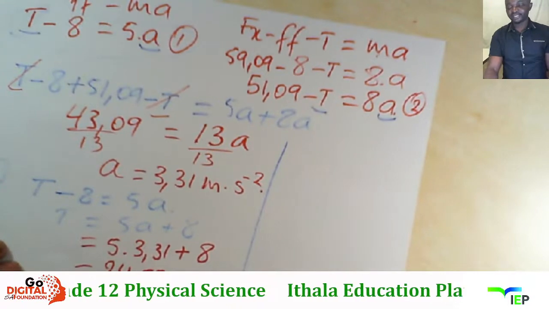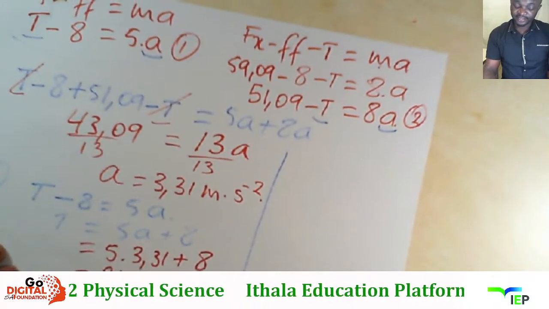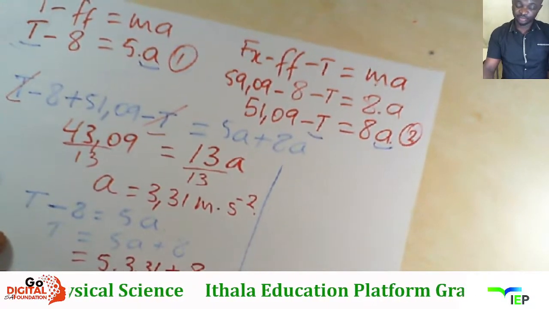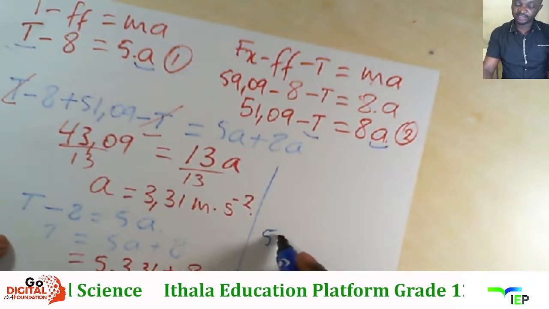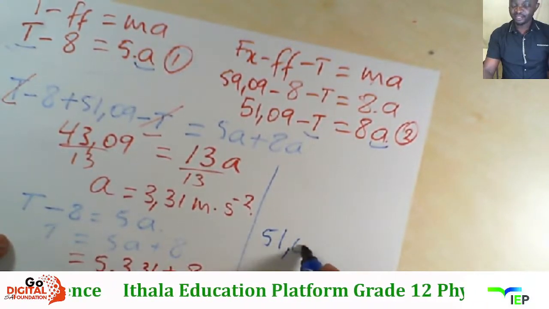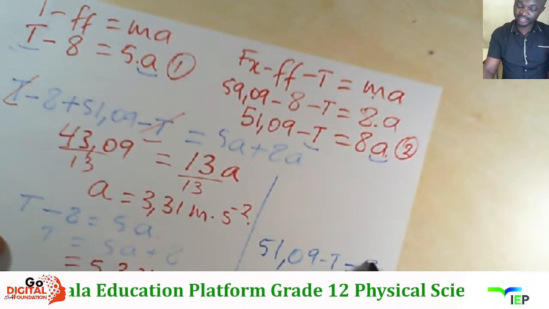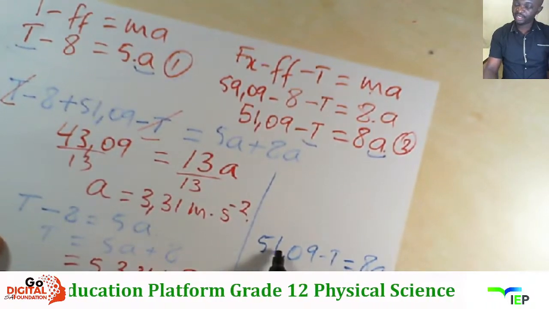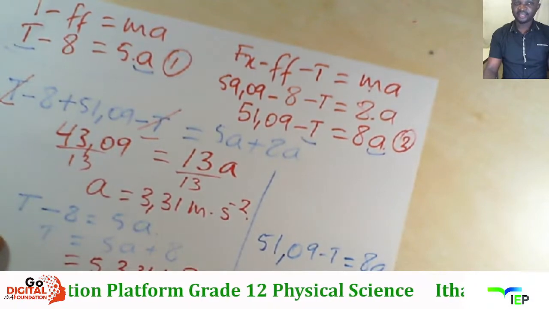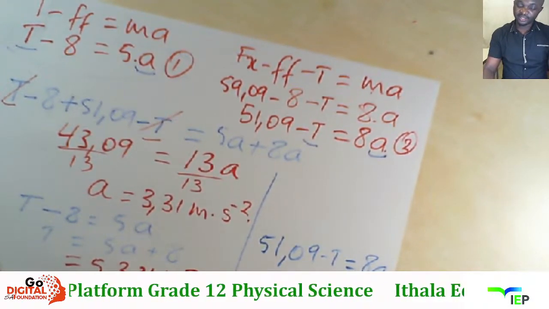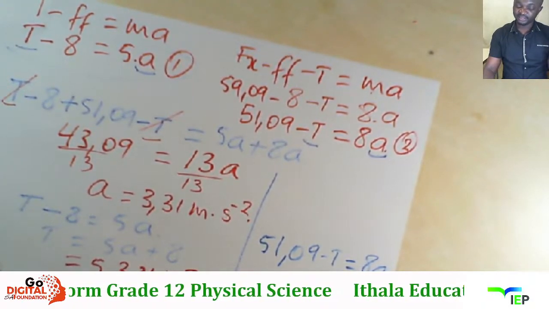Mhlambe kungahlukana ke ngama decimals nje amancane, but it will always be the same ngoba le ithi 51.09 minus T is equal to 8a, right? Same thing lokhu ngikakuyisa ngala, mase ngikisa ngala ngiyakwazi ukuthola bani i-tension.